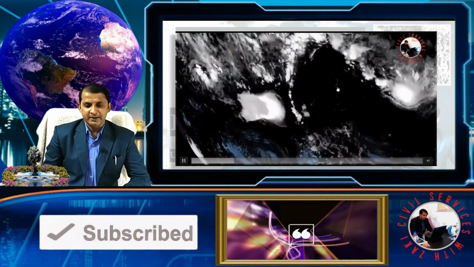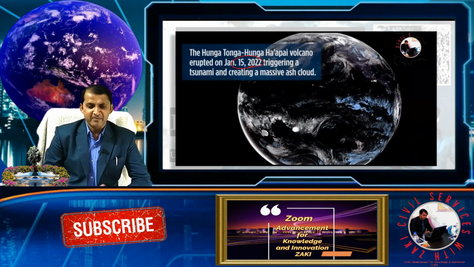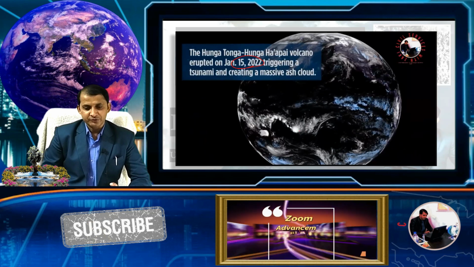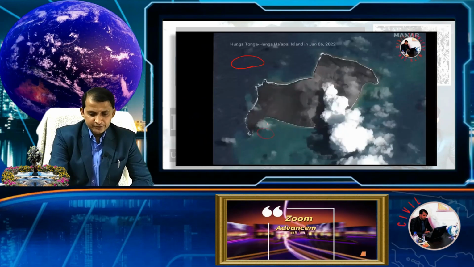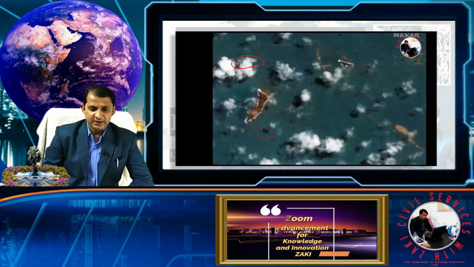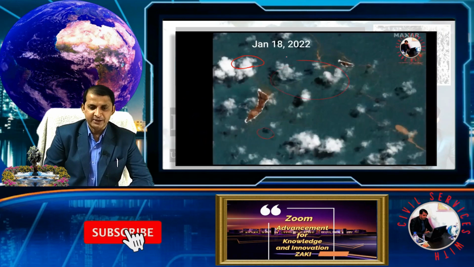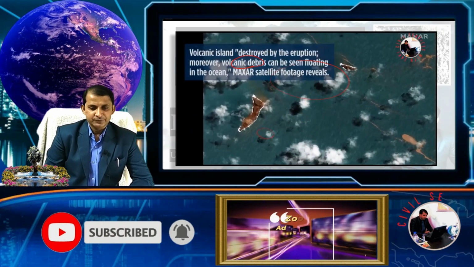See here, it is 15th January 2022, which triggered a massive ash cloud. If you see here, this is after the explosion, on 18th January. Before, you can see here.